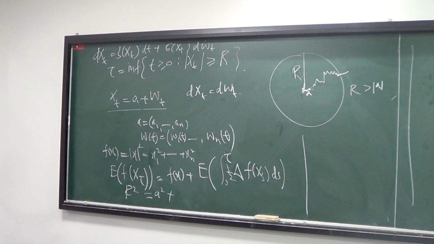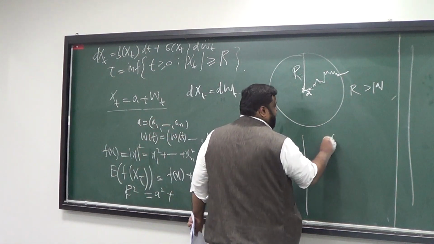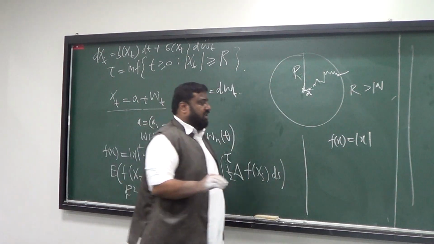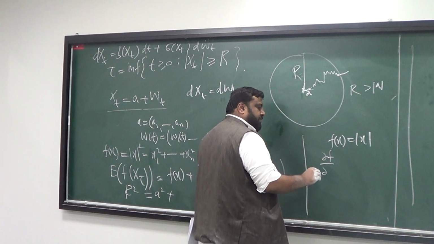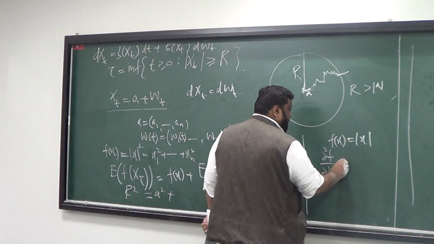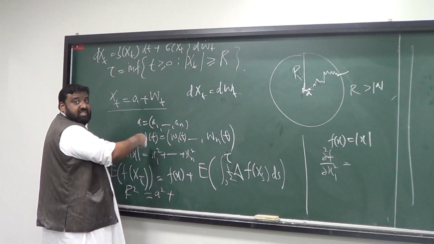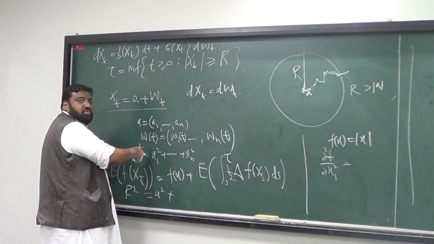Del f of x. So you have to take f of x and compute its second order derivative. f of x is the magnitude of x squared, and I want to compute its second order derivative, for example, with respect to x1. Differentiating it with respect to x1 two times is going to give me 2.